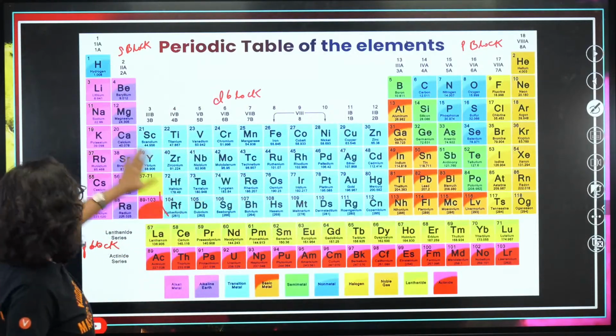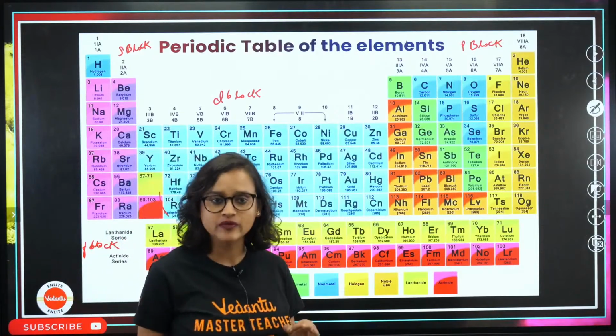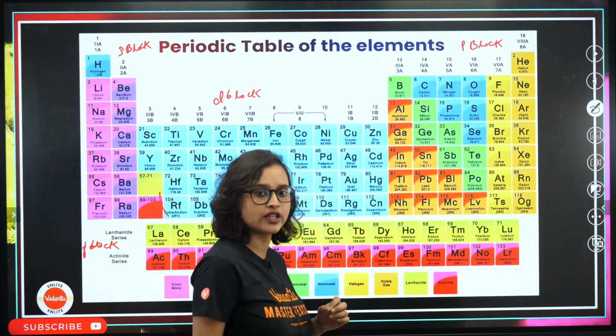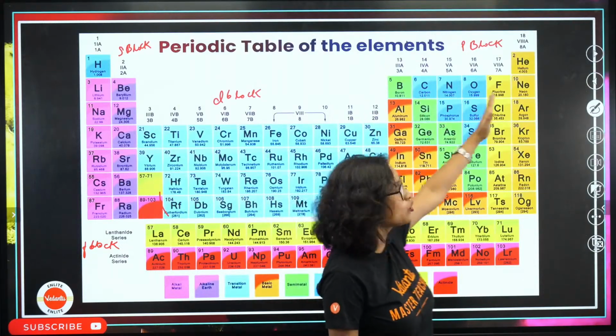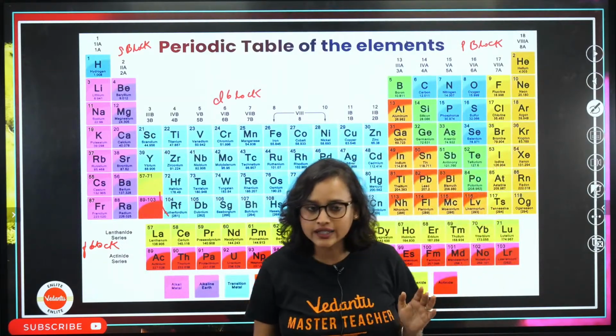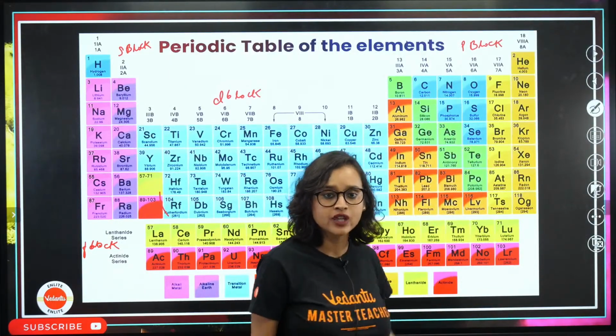Now in this periodic table, the S block has 2 groups in it, group 1 and group 2. You can see this for NEET also. The P block has group 13 to group 18. Group 18 is the noble gases, and we study them together here in the P block.